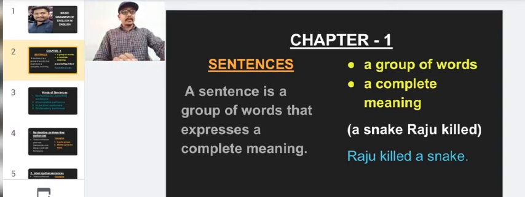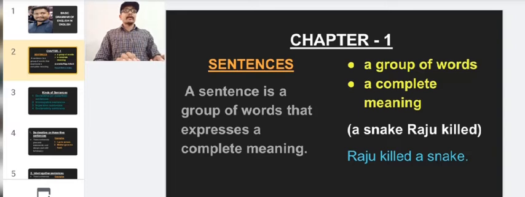And the second one is a complete meaning. That group of words should have a complete meaning. Then only we can call this a sentence. So just in the bracket I have written a few words there. A snake Raju killed. As per our definition, this is a group of words, but it does not give a complete sense. So we cannot call this one a sentence.